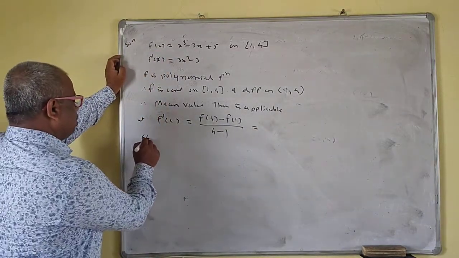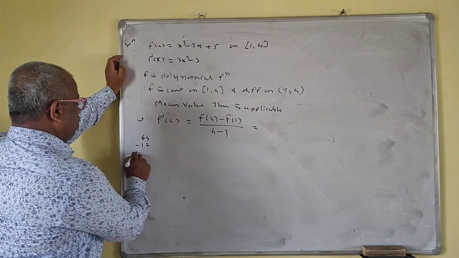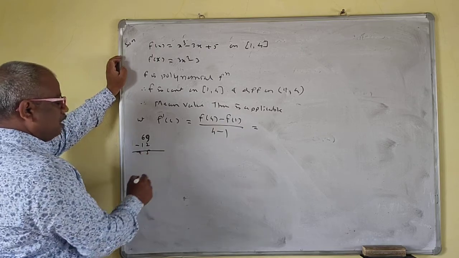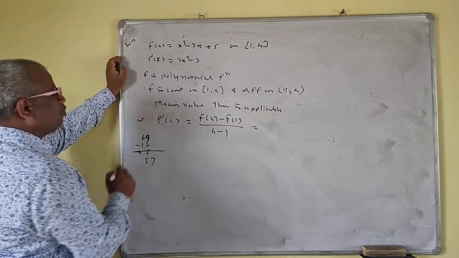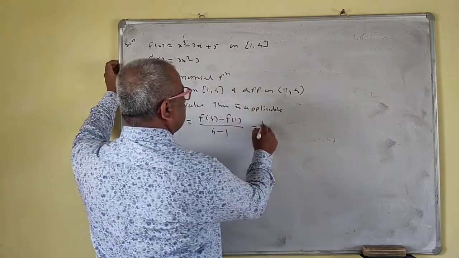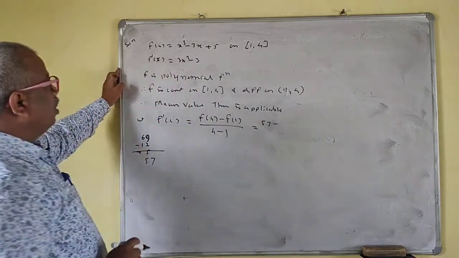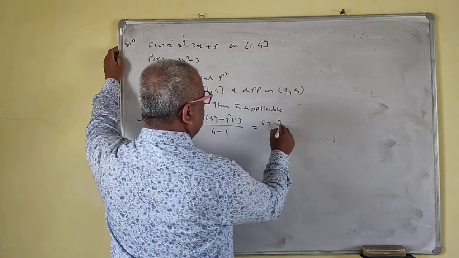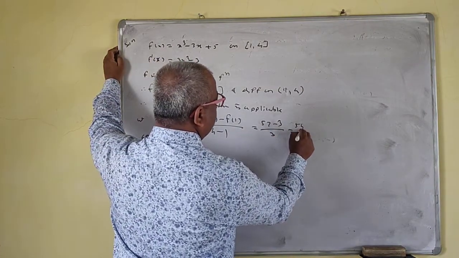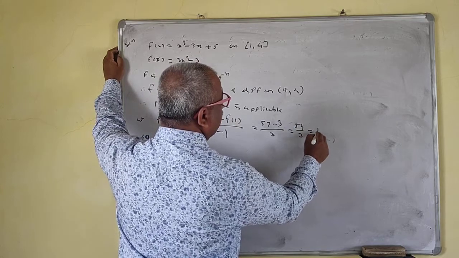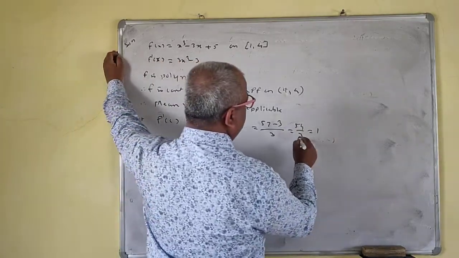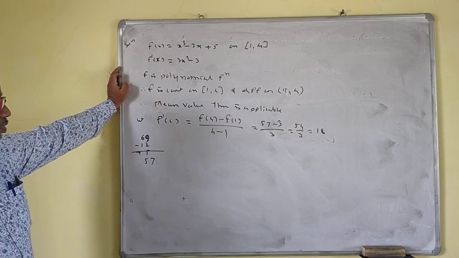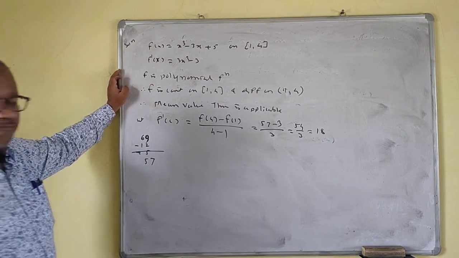64, see, this is 64 minus 12 plus 5, so that means this is 69. Then 7, this is 57 now. So 57 minus, you have to find a value now. So 6 minus 6, so this is 3 upon 3, so this is 54 upon 3, so this is 18. So f prime C is equal to 18.